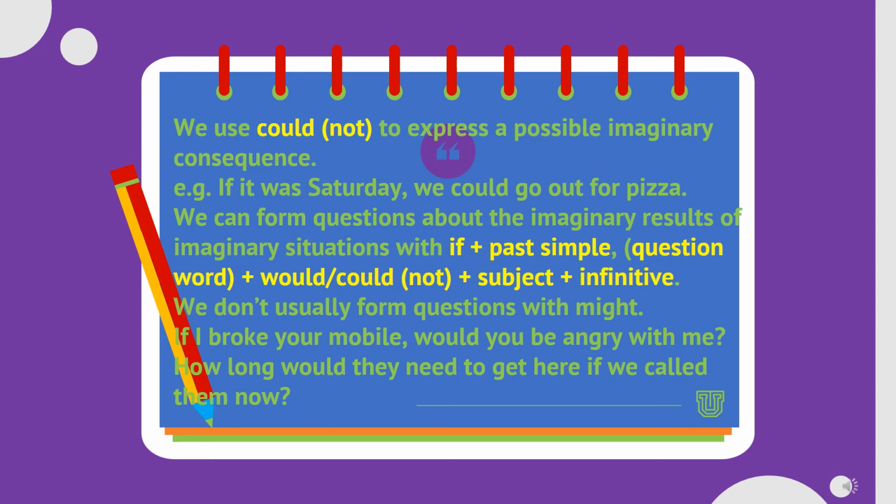We can form questions about the imaginary results of imaginary situations with if plus past simple, question word plus would or could, would not or could not, plus subject plus the infinitive. We don't usually form questions with might. Example: if I broke your mobile, would you be angry with me? Another example: how long would they need to get here if we called them now?